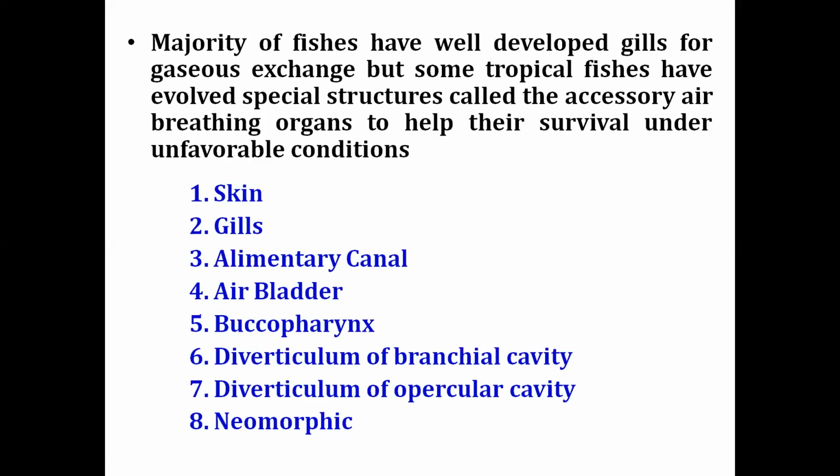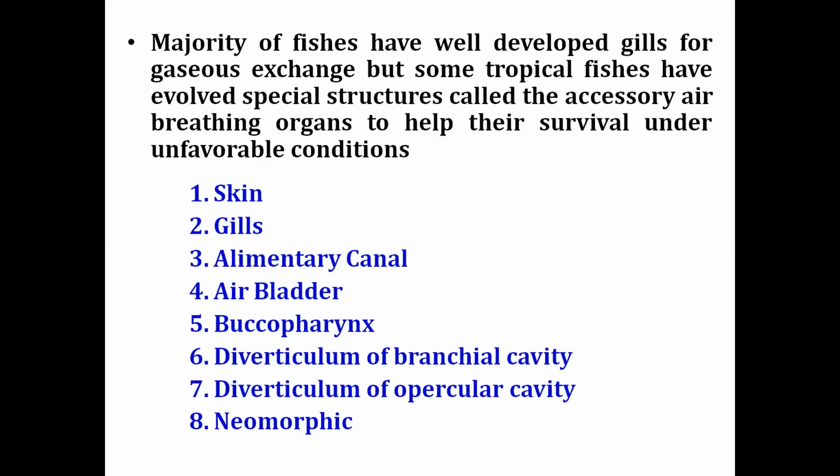With the help of gills they breathe normally inside the water, but the gills also have specialized cells on their surface that help the fish breathe air. So in some fishes the gill also serves as an accessory air breathing organ.